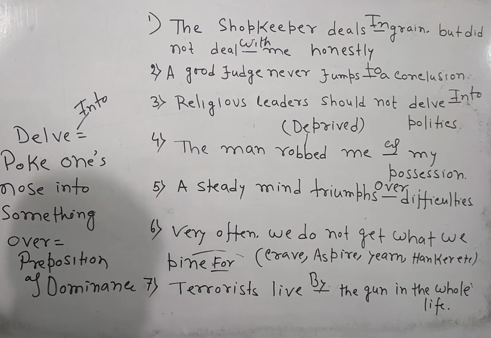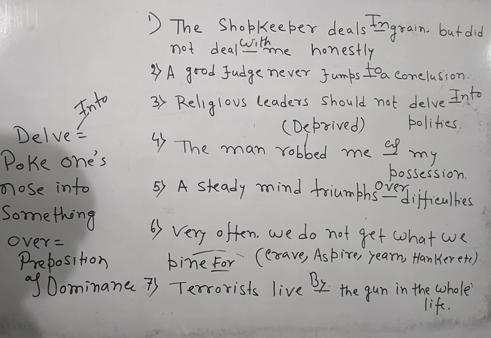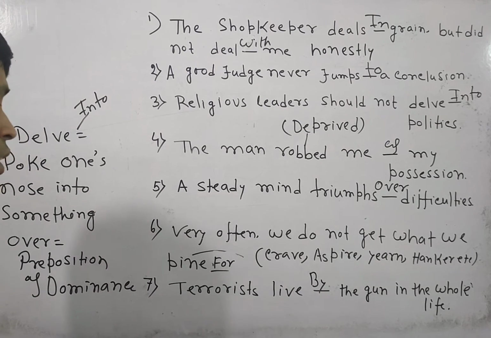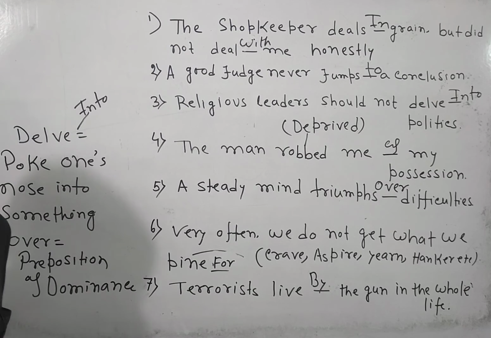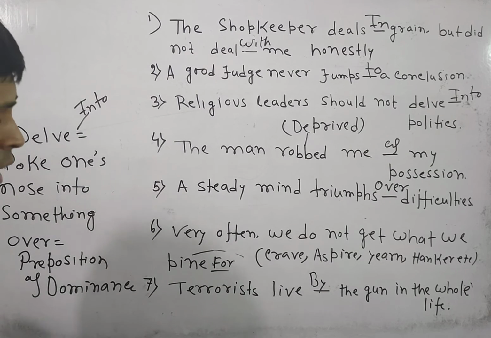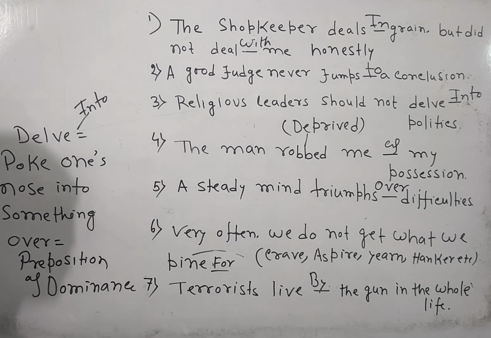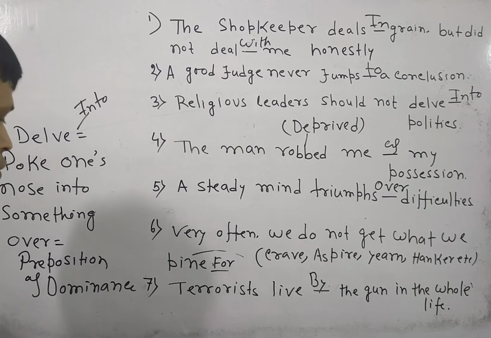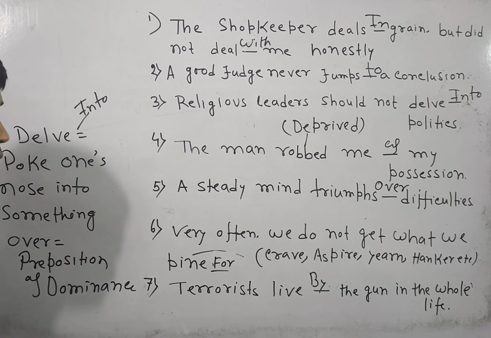Whatever the clause is, ultimately the answer will be pine for, or in the modern context you can say instead of for, towards can be the option. So whenever you take the exam, you will find such options as for or towards as per need. Now in the last question, terrorists live by the gun. By the gun means by means of the gun in the whole life.